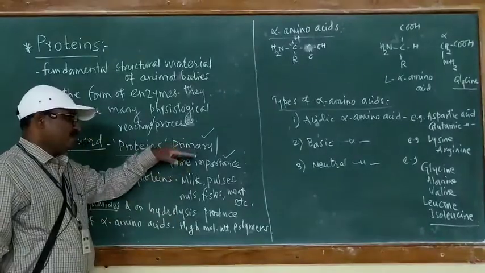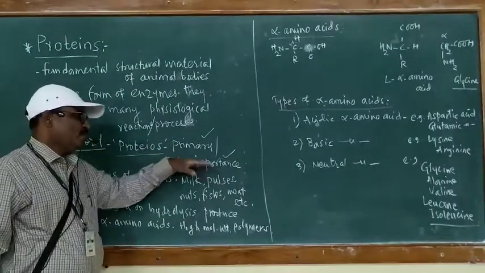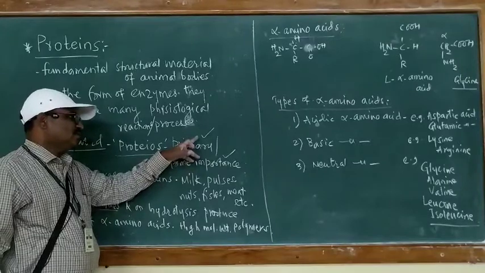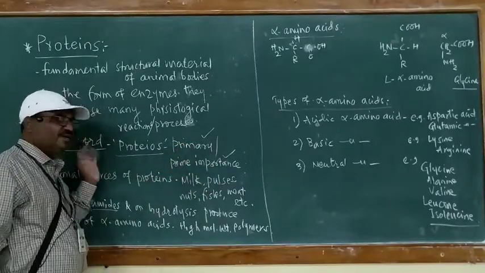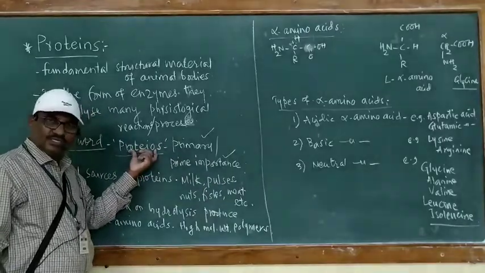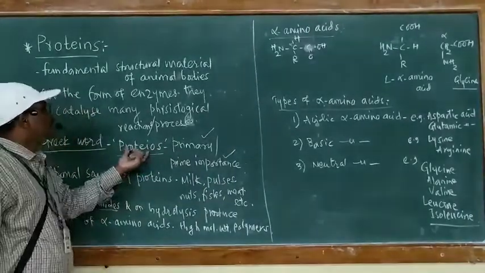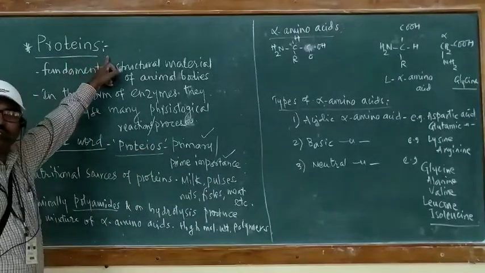For the term primary or prime importance in Greek, the word proteos is used, and from this proteos, the word proteins has appeared.